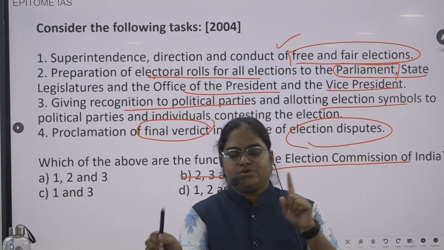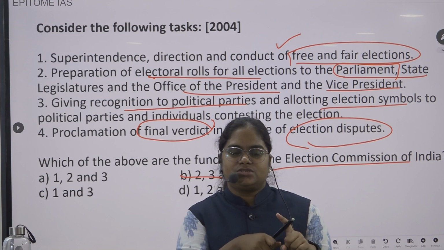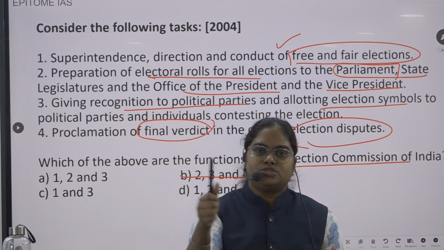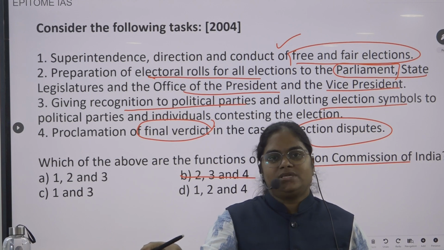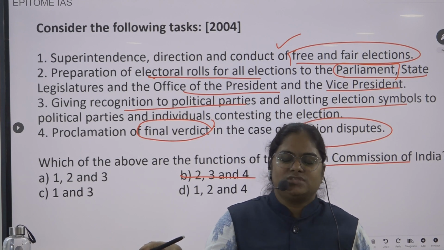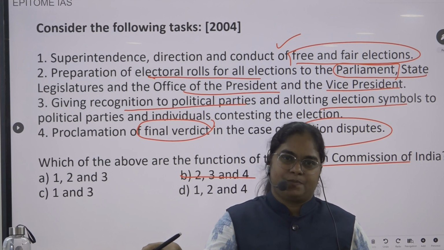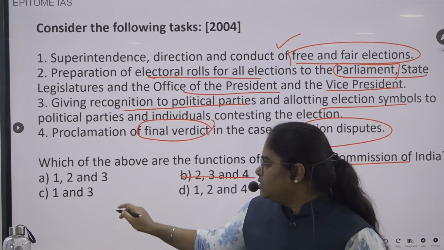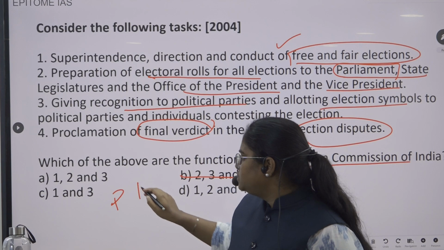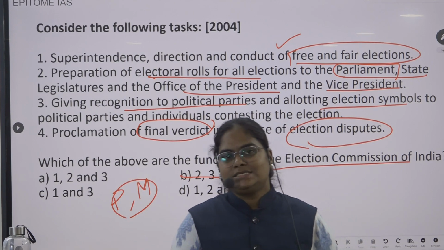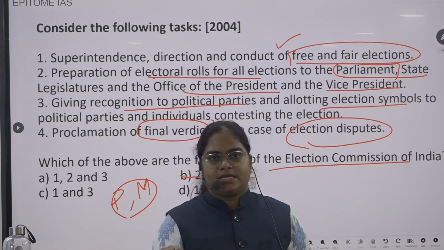Why? Who is going to conduct the election of state legislatures? It is the Election Commission of India, not the Election Commission of States. Now tell me then, what are the elections which are conducted by the State Election Commission? The elections of panchayats and municipalities, the local bodies, are conducted by the State Election Commission.